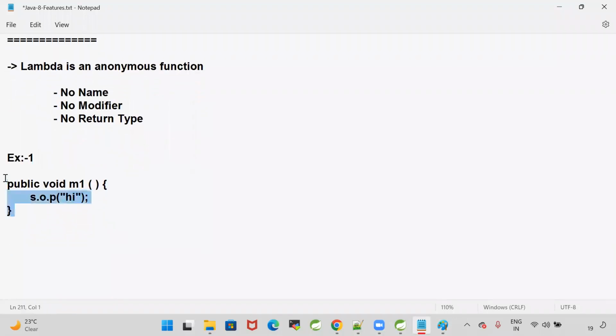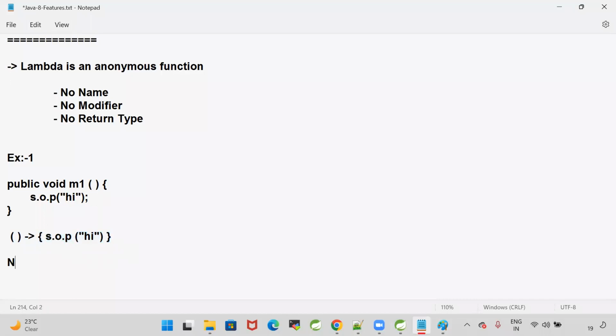System.out.println of hi, we are writing like this. So if I want to convert this into lambda, I can write like this. Curly braces represent a body. Inside the body, System.out.println of hi. If you observe, this is representing my lambda input. The arrow represents the lambda body. The lambda body we write in the curly braces.